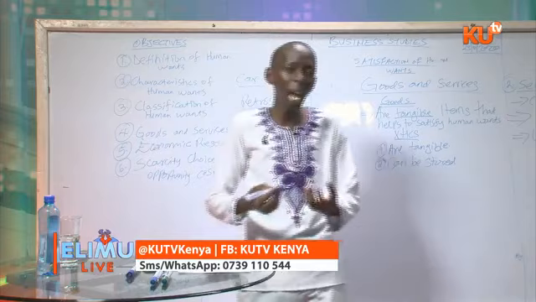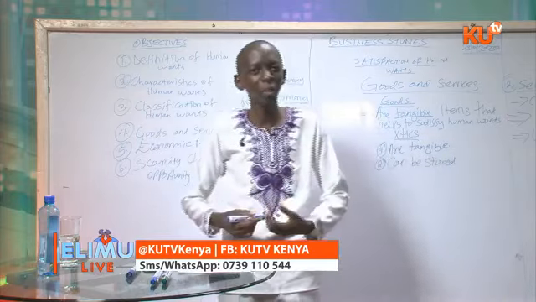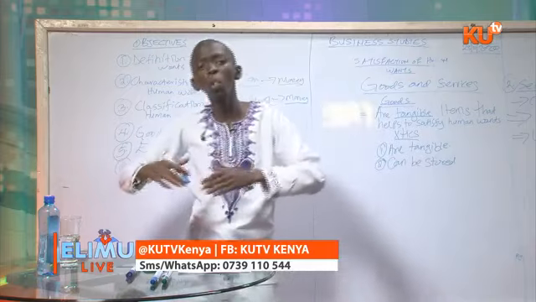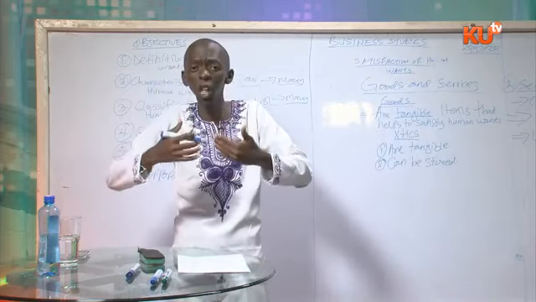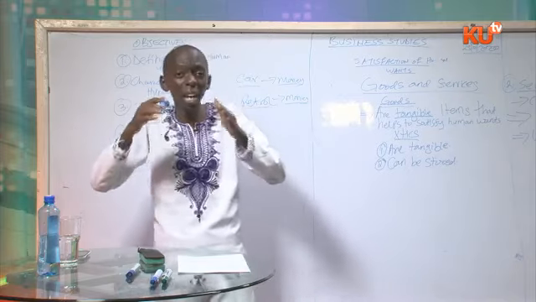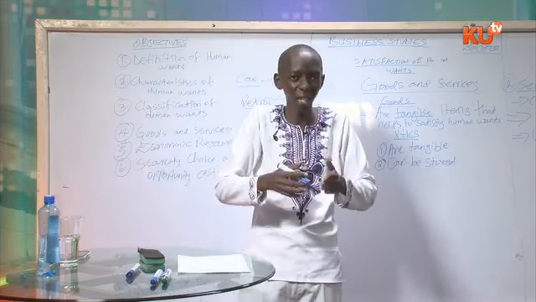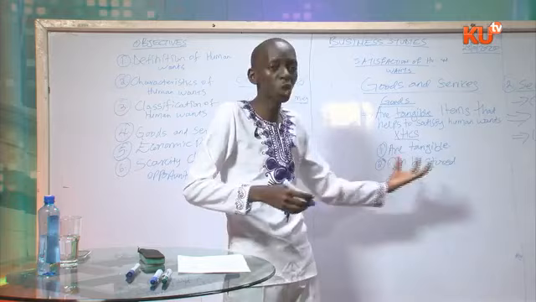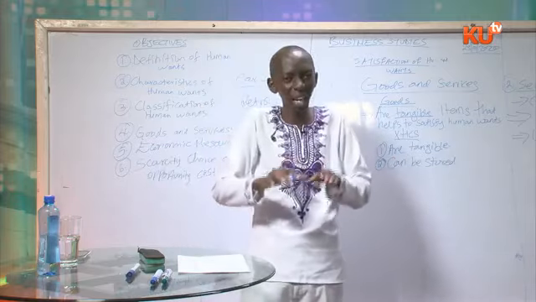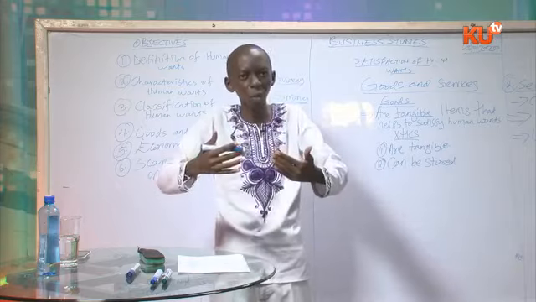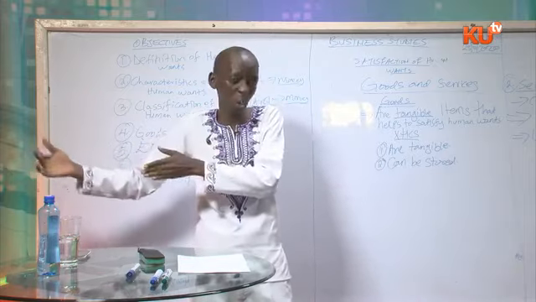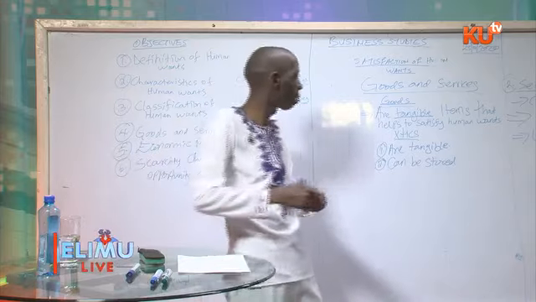For example, maize is a tangible item, therefore that is a good. You can store maize so that you can use it in future, because maybe in future there will be less or limited maize. Therefore, goods can be stored for use in the future. If you have a lot of goods currently, you store them so that you can use them in future when there will be scarcity of those goods. They can be stored.